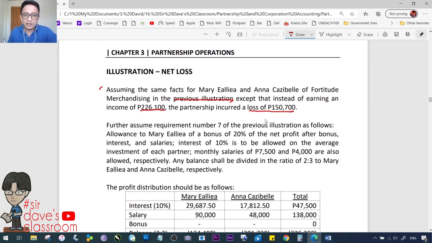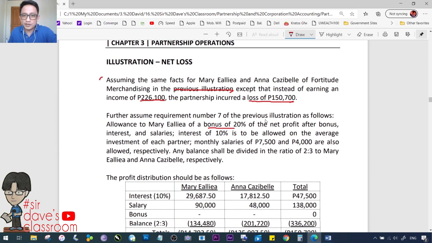Allowance to Mary Elia of bonus 20%, exactly the same as number 7 kanina. Alright? Of net profit after bonus, interest, and salaries. Interest of 10% is to be allowed on the average capital balance. So, hindi sinabi, weighted average yan, therefore. And monthly salaries of 754,000. The balance is 2:3, tulad nga nung ating requirement number 7.